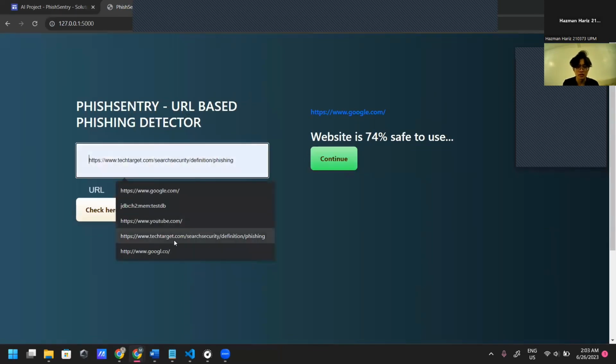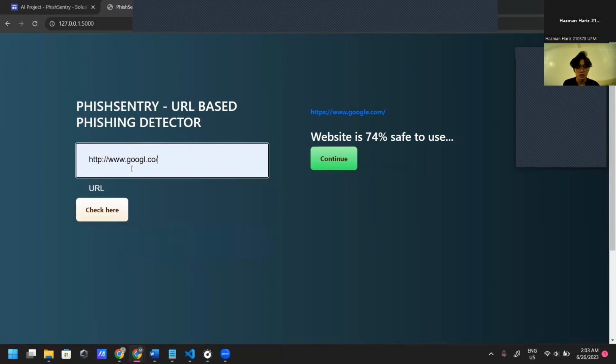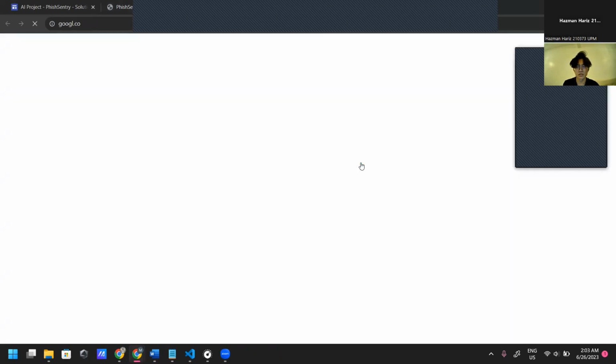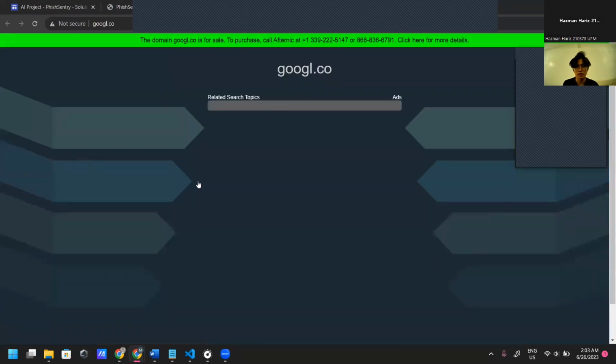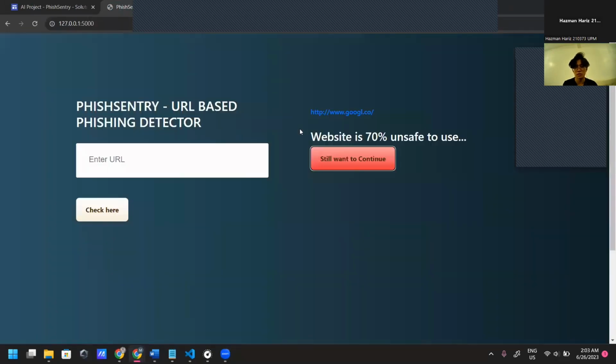Next, when a user enters a non-secure website, such as this one, if we click the check here button, it will display that the website is 70% unsafe to use. And it still allows the user to continue with this button here. So you can see this website doesn't really work, so it displays 70% unsafe. So that is all from me.